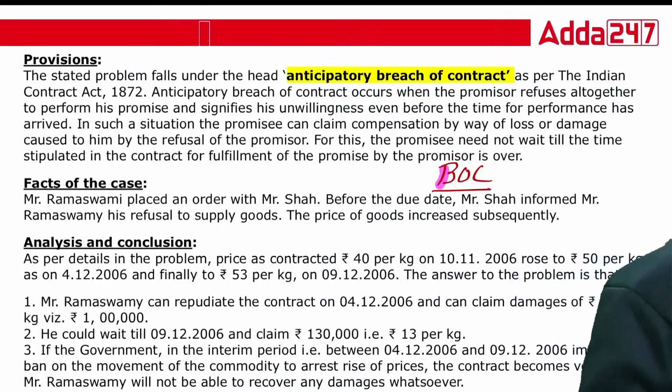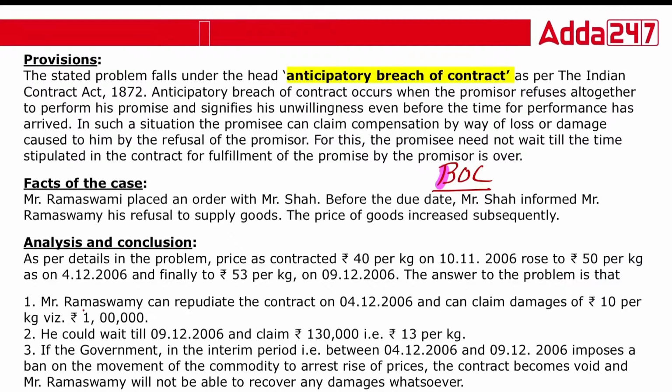Is that okay, class? Now see, Mr. Ramaswamy can repudiate the contract and claim the damages. He could also wait till 9/12/2006 and claim the compensation. One exception is there.